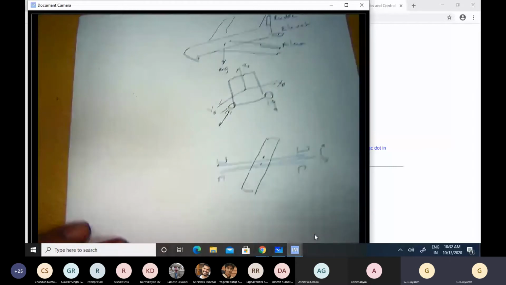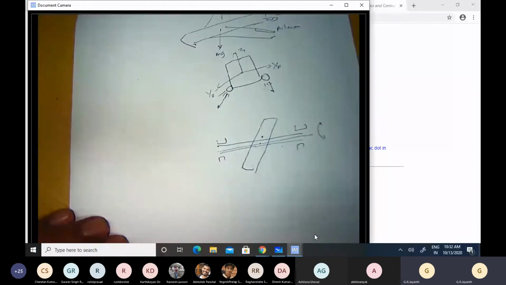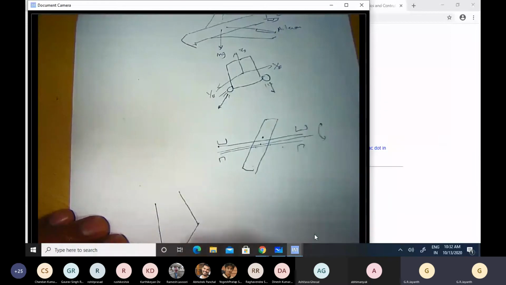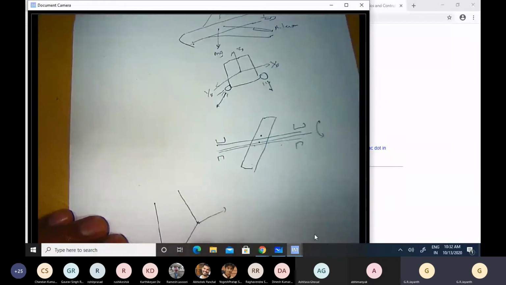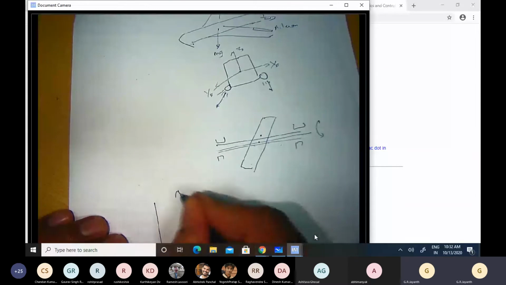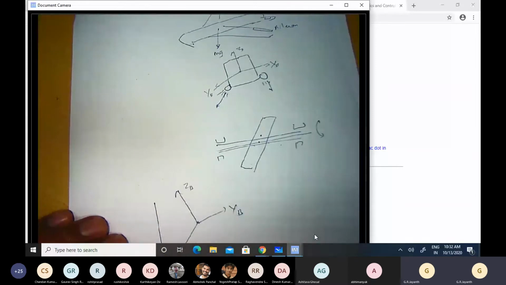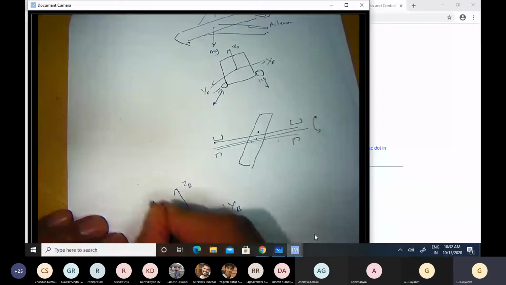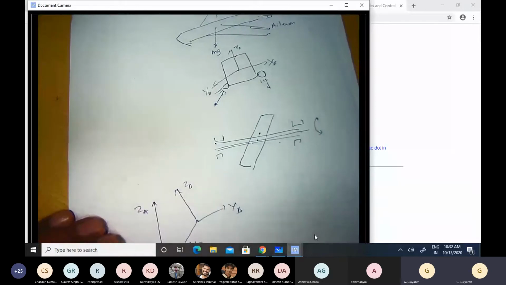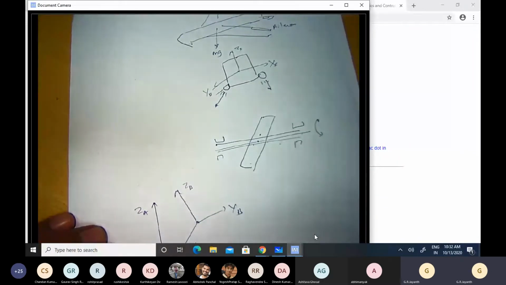The most important question that we need to address is how do we relate this coordinate frame, the xb, yb, zb coordinate frame, to the XA, YA, ZA coordinate frame. How do we relate the two?